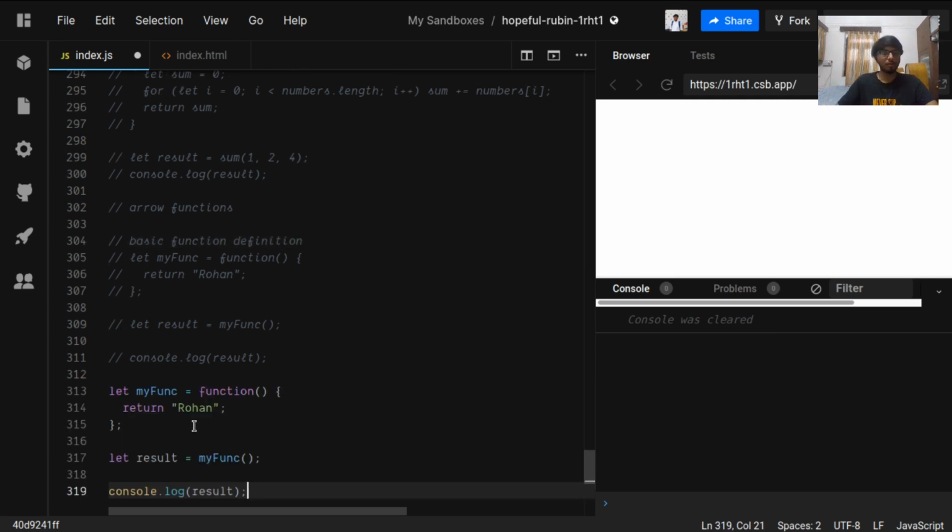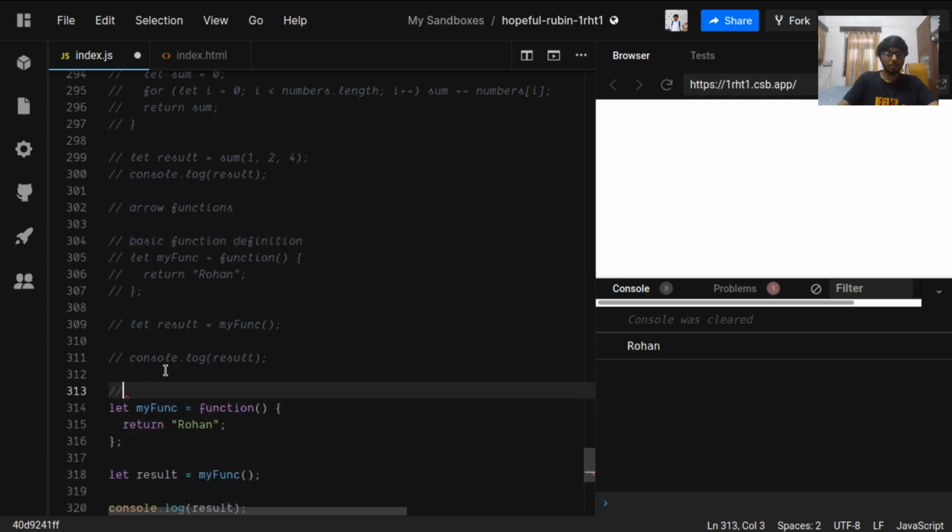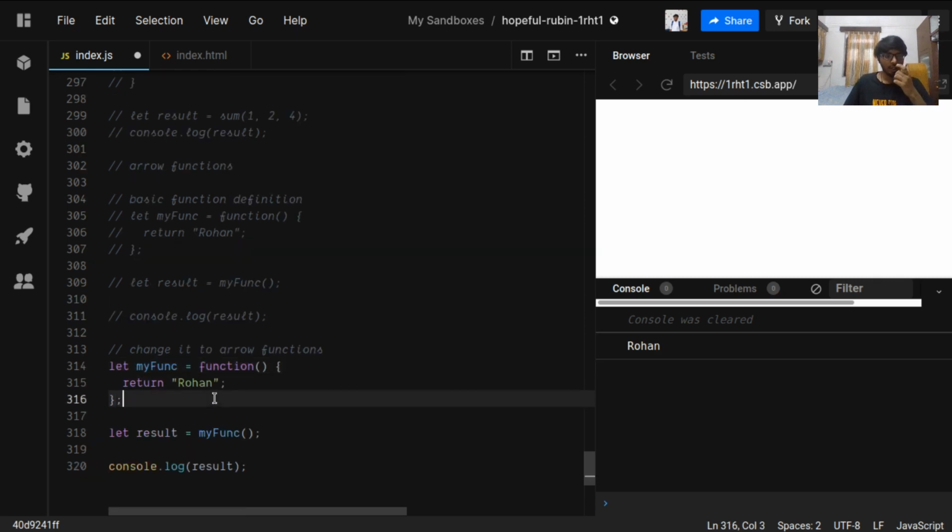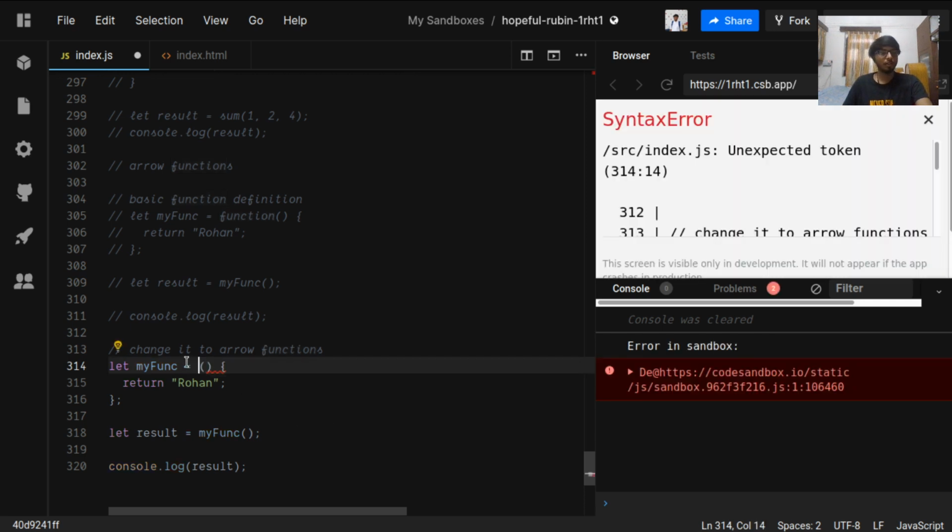Now we will change it to arrow functions. So, what do arrow functions do? Arrow functions are a nice syntactic sugar to define functions. What I am saying is that we don't need this function keyword. We just need an equals sign, these brackets, and then an arrow like this.